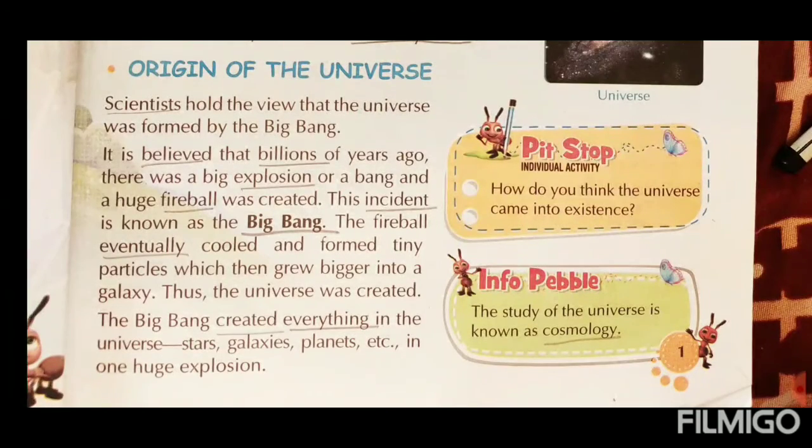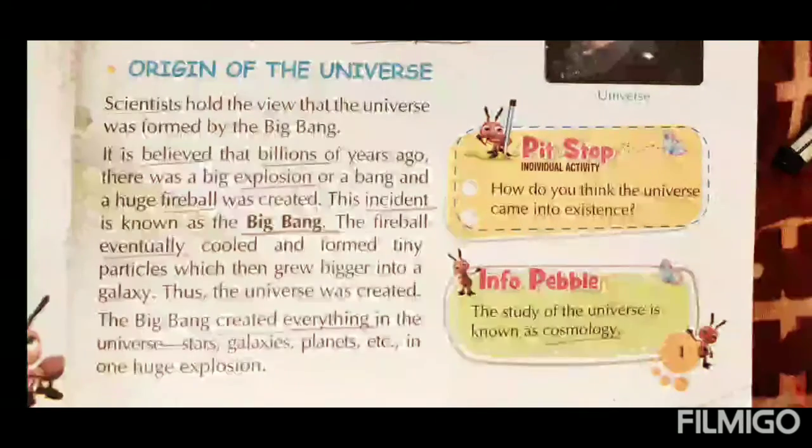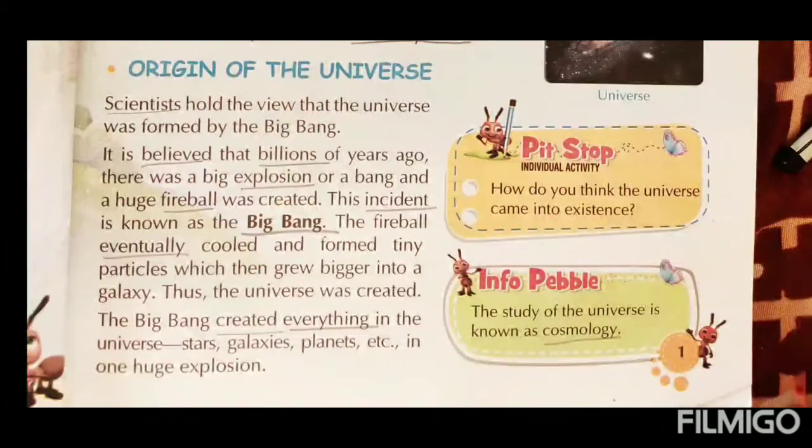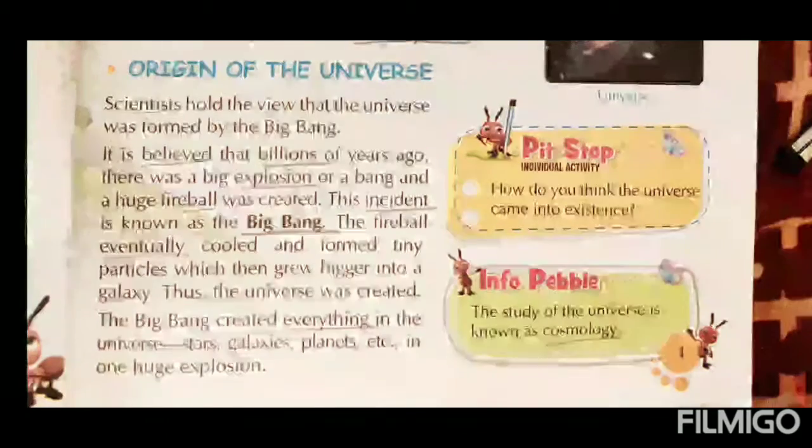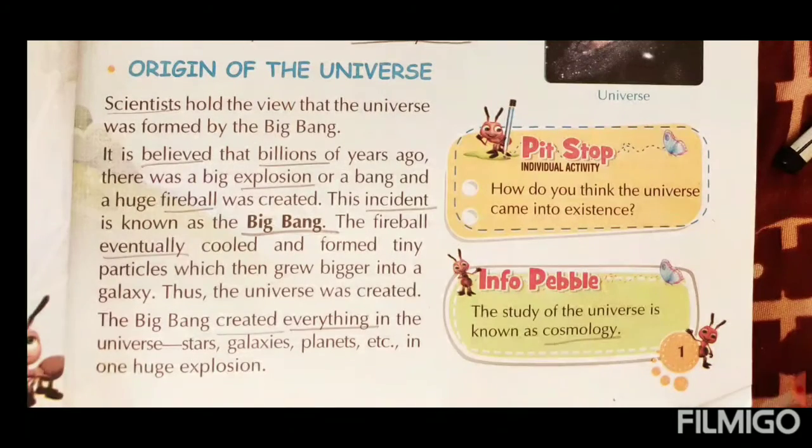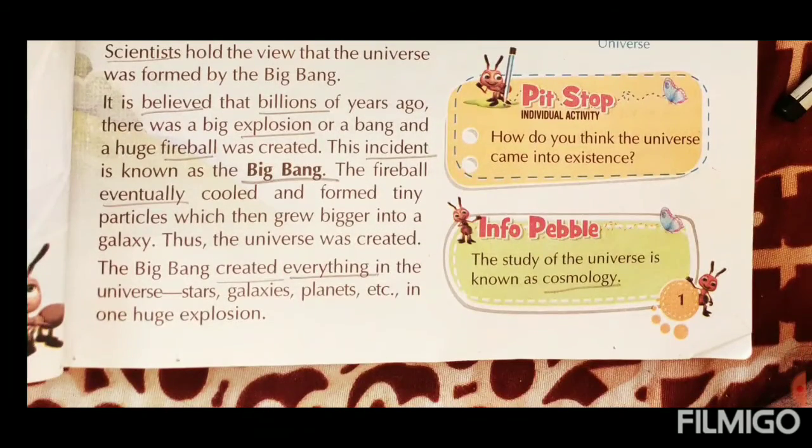Then after, what happened? The fireball eventually cooled and formed tiny particles, which then grew bigger into a galaxy. Thus, the universe was created. After creating the fireballs, gradually the fireballs became tiny particles, and the tiny particles gradually started to grow and became bigger. In this way, the total galaxy was created and the total universe was also created.